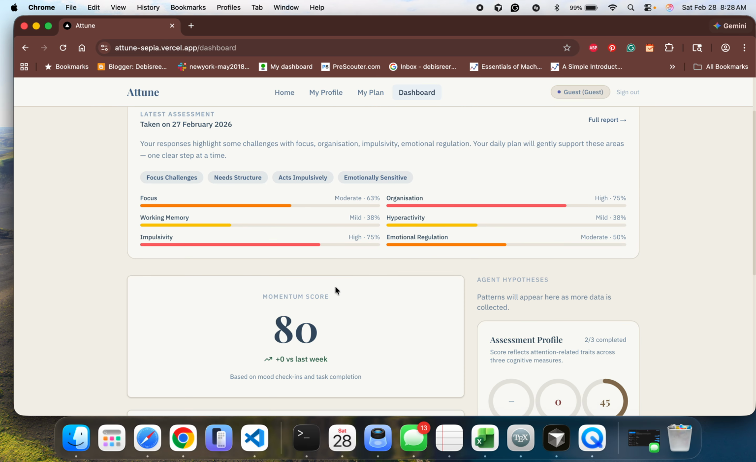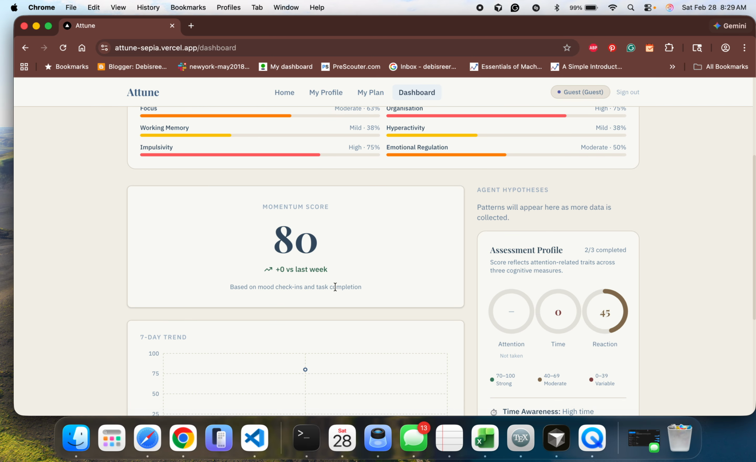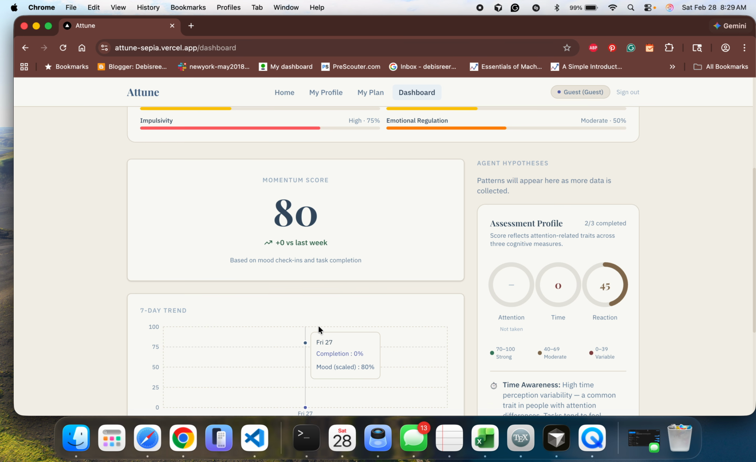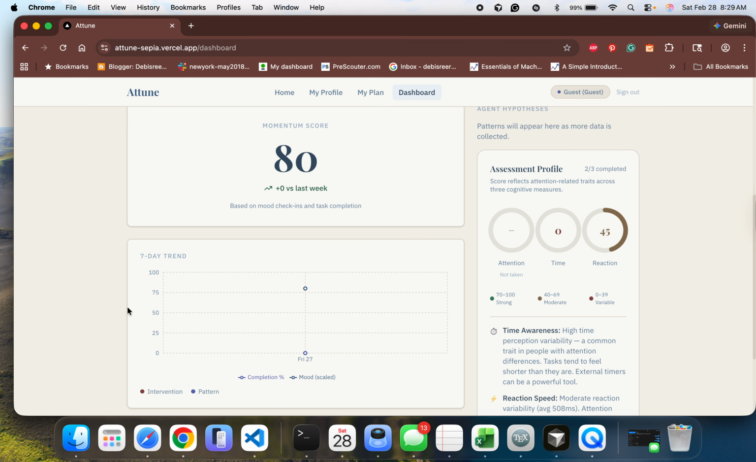And in these hypothesis cards, our pattern agent analyzed your data and surfaced something specific. Task completion is significantly higher, let's say, when you plan before 9 a.m., or anything like that, whatever works for you. So this is not generic advice, that's your own data reflected back to you. Today we don't have anything because we don't have any 7-day trend yet.